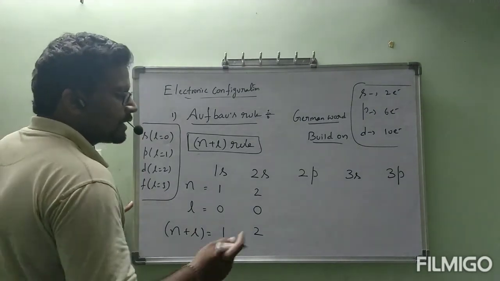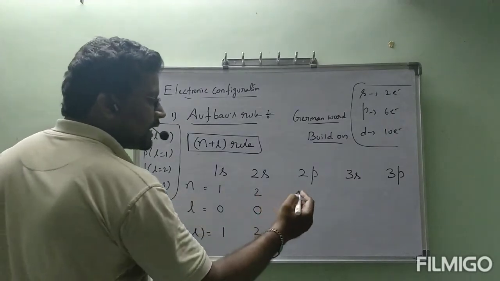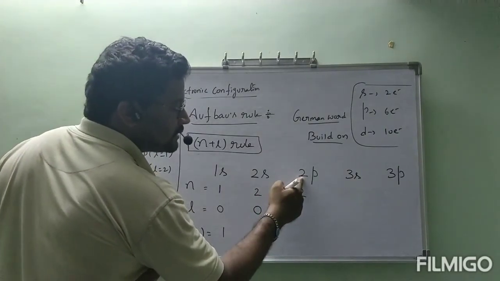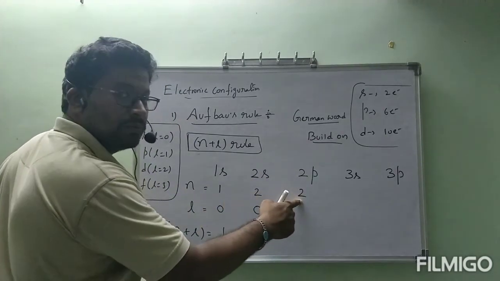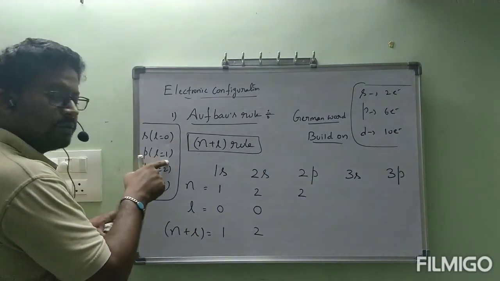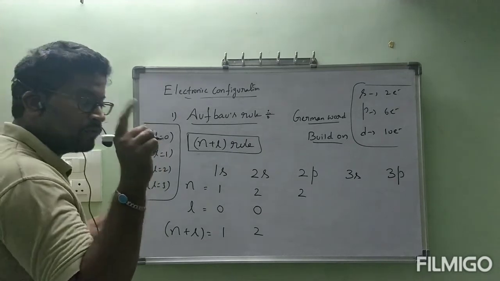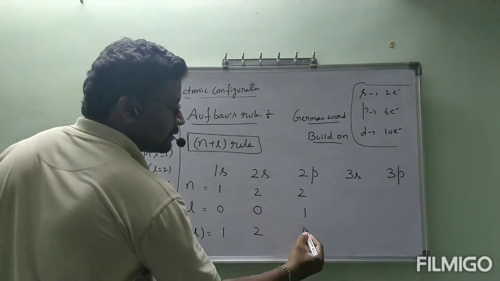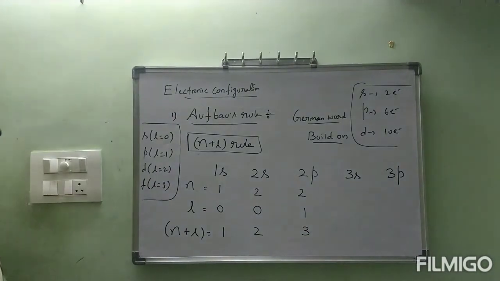Okay, next. Coming to 2p. What is the n value? What is the number present here? That is the n value. That one I wrote here, 2. Okay, but for p, what is the L value? L value is equal to 1. So the total is 2 plus 1, 3. I hope you are understanding, everyone.